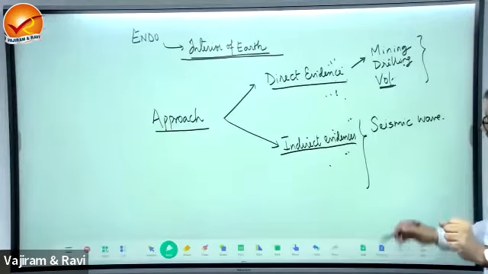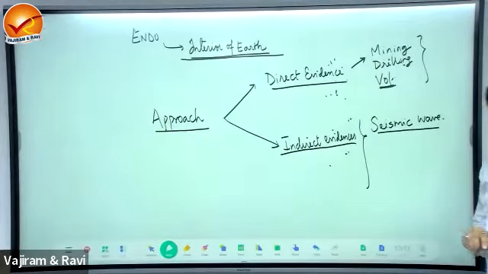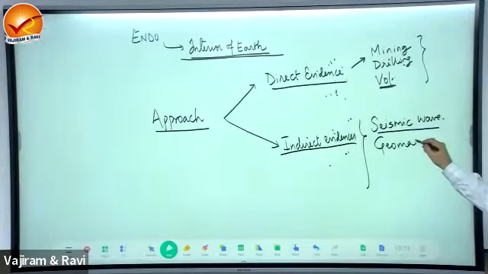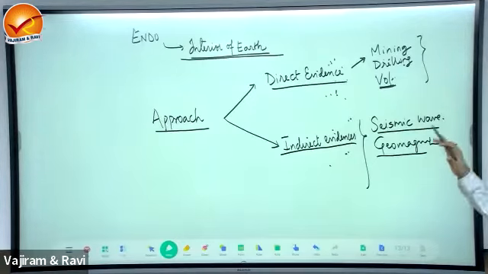So indirect evidences from seismic waves. Second, indirect evidences also can be from geomagnetism, the magnetic property, magnetic field of the Earth. We have a topic ahead, geomagnetism, and so these are direct and indirect.